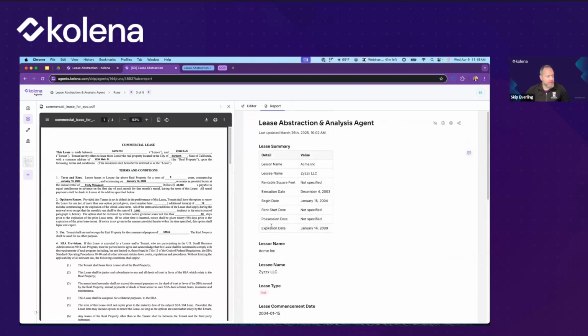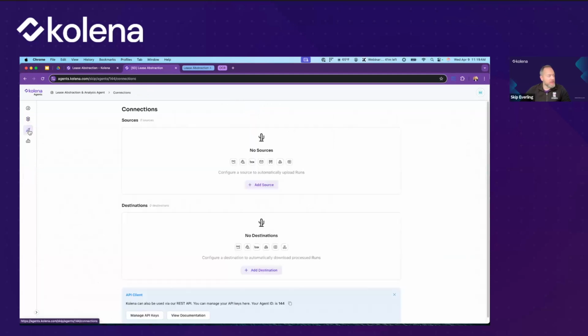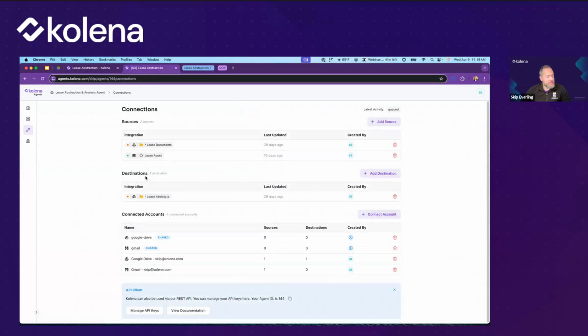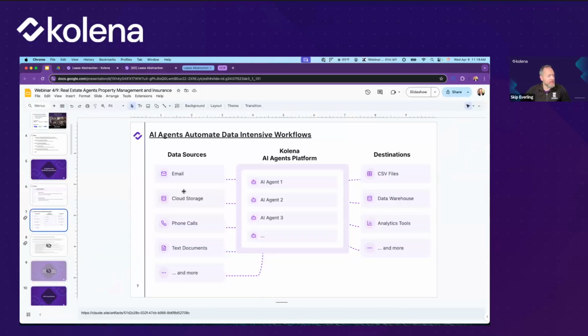And of course, you can do this document upload manually like I showed you, but the way that you get the automation is through the connectors. So connectors are sources and destinations. Just going back to that slide very quickly, this is where we're adding in the connectors. We're adding in these pipes that connect the sources and the destination.